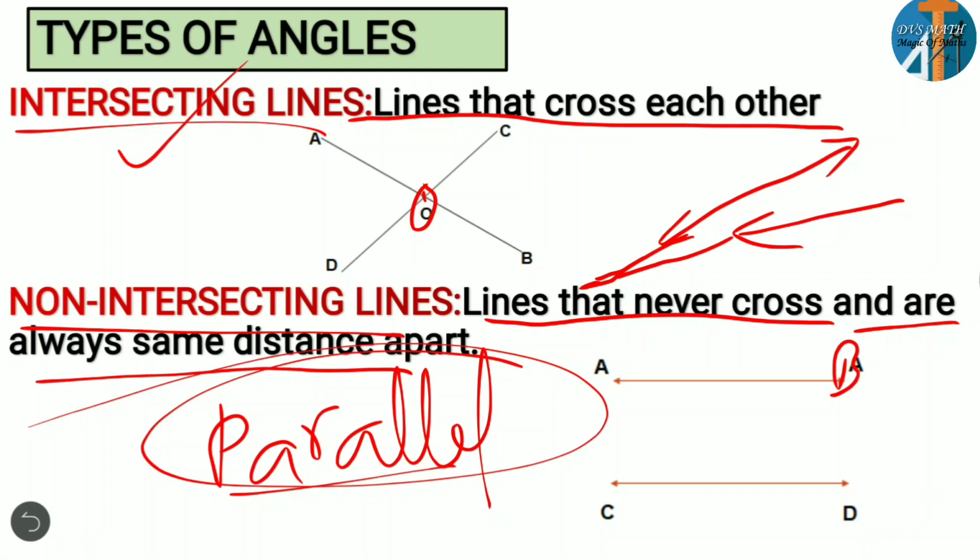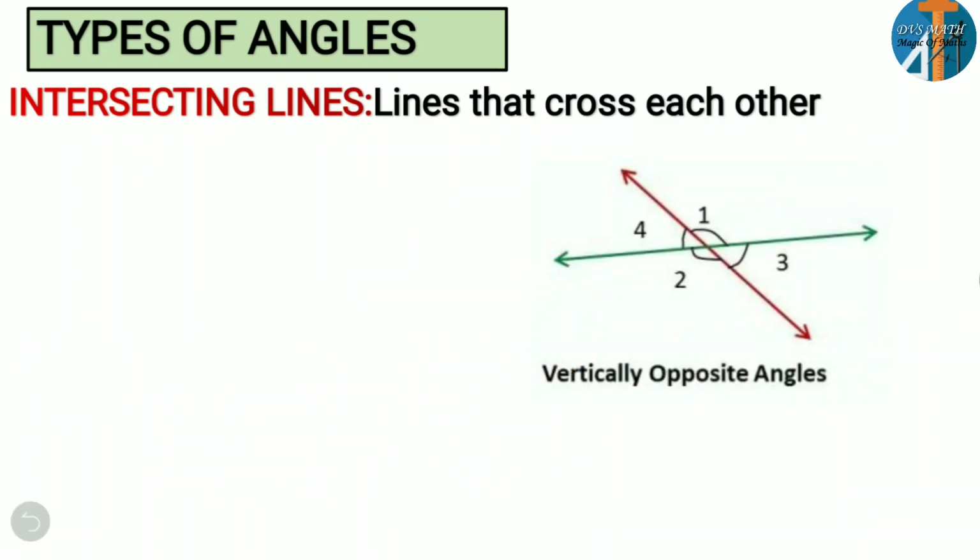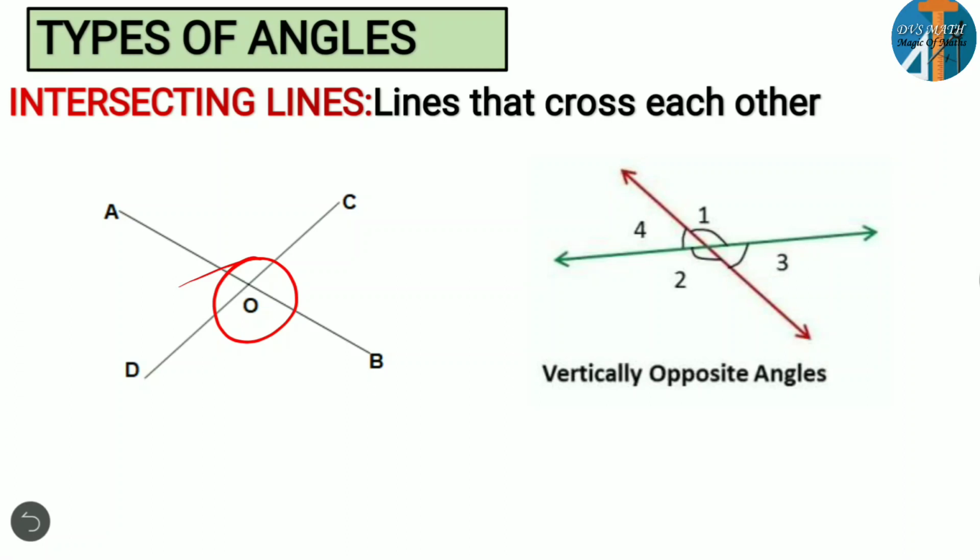I think you are clear about intersecting lines and non-intersecting lines. Now let's go on to the next one. If we talk particularly about intersecting lines, if you observe here, AB and CD are intersecting at point O. Okay, so here, as we talked about, the lines cross each other.